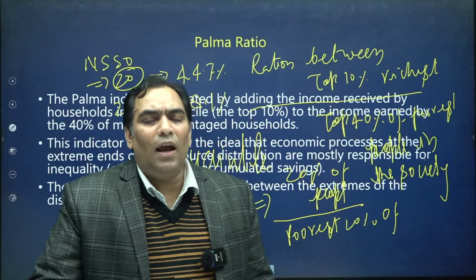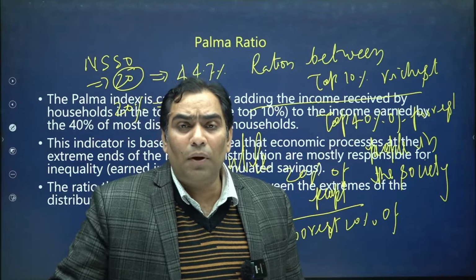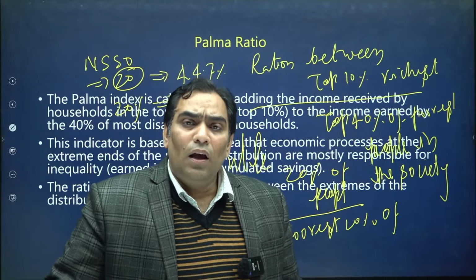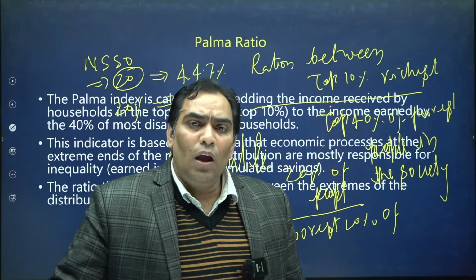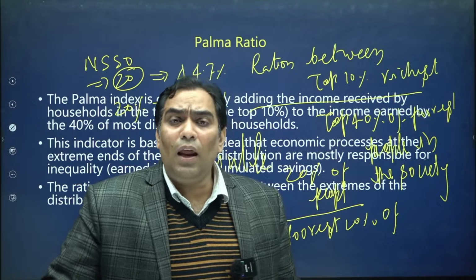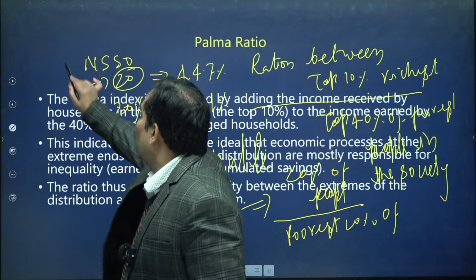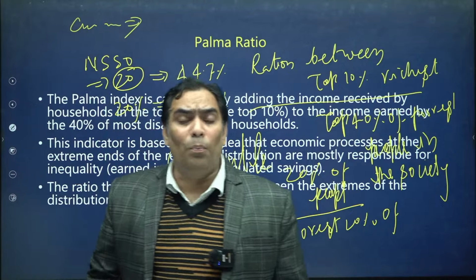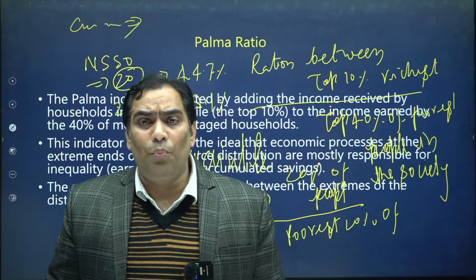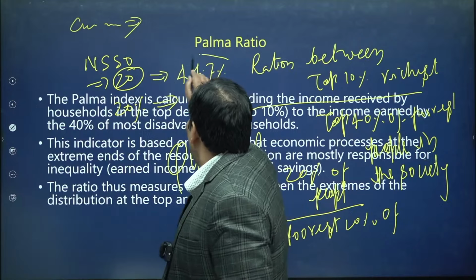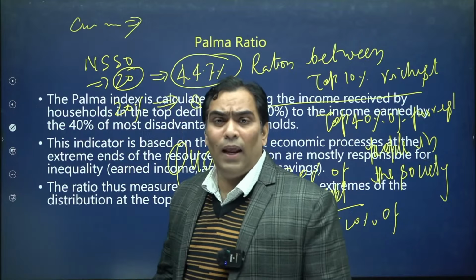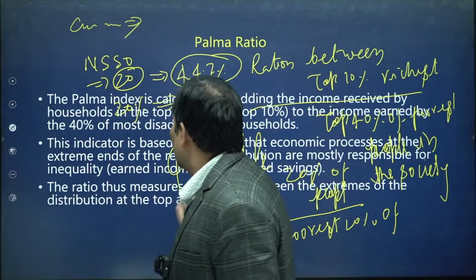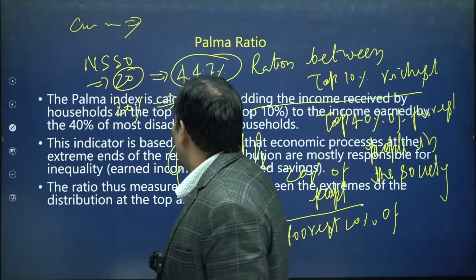As per the NSSO data, in the case of Indian society, the cumulative income of the top 20% of people in society is 44.7%, whereas the poorest 20% cumulative income is only 8.1%.